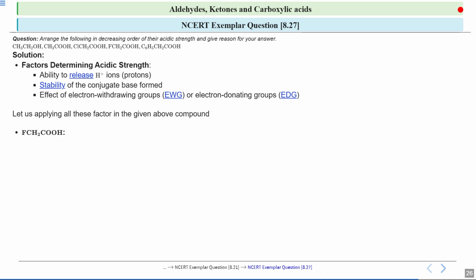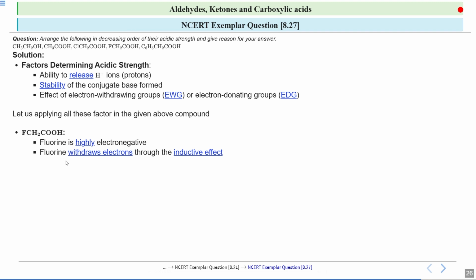First, let's start with this compound, which is FCH2COOH. If you carefully look, we have a fluorine atom which is attached to the carbon next to the carboxyl group. Fluorine is highly electronegative, which means it strongly attracts the electrons.